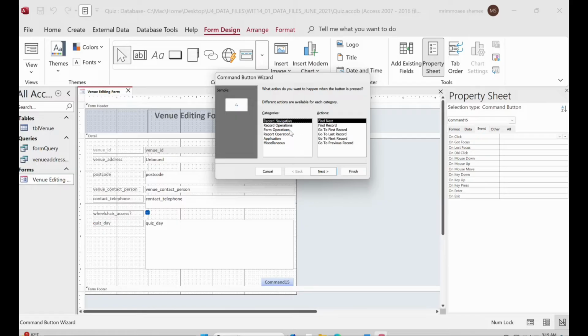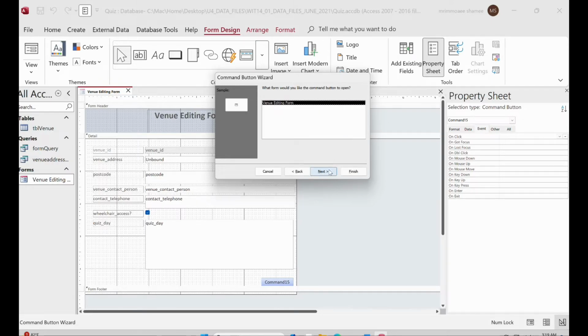So here we will select the form operation, and we will choose close form, because our form will not close, right? So we'll choose the close form, then click on next, close the form, yes, next, and then from here use the text, and then choose it's a close, right?